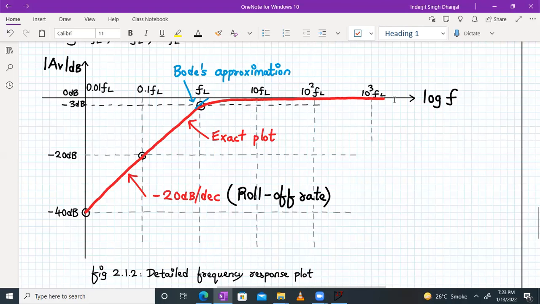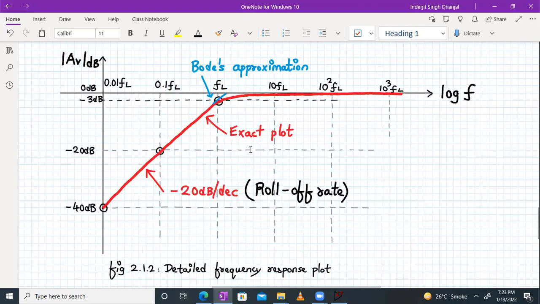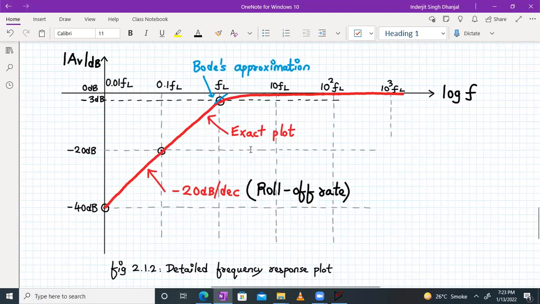So this is the exact plot which we are getting. The roll-off rate means the rate of fall of gain. Below FL, the circuit will attenuate at the rate of minus 20 dB per decade. After FL, it will pass all the frequencies. So our circuit, which we have analyzed, is passing all the higher frequencies but blocking all the lower frequencies.